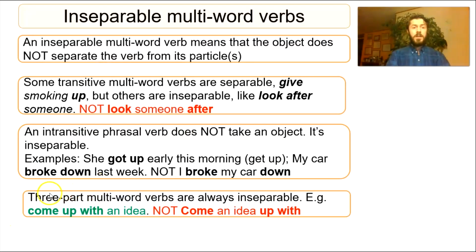Okay, and well, finally, we also have 3-part multi-word verbs, right? And these are always inseparable. Okay, so 3 parts means a verb and 2 particles. All right, so I have an example here. Come up with an idea. So come is the verb, and we have 2 particles, up and with. All right. As I said, these are always inseparable. All right. So you can't say, for example, come an idea up with. Doesn't work. All right.